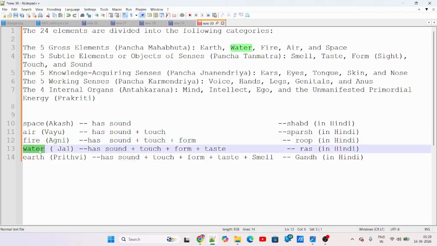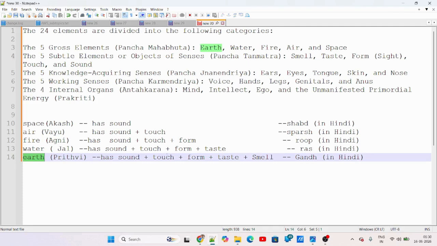Now comes the fourth element, water. What are its properties? It has sound and touch, you can see it, and you can even taste it. Taste is the primary property not present in the other three elements. It is called ras in Hindi. Now the fifth element, earth.